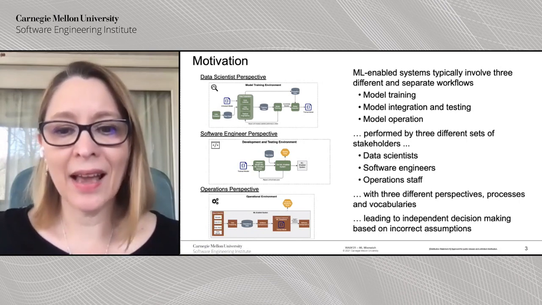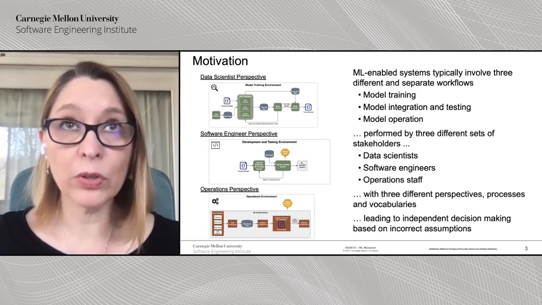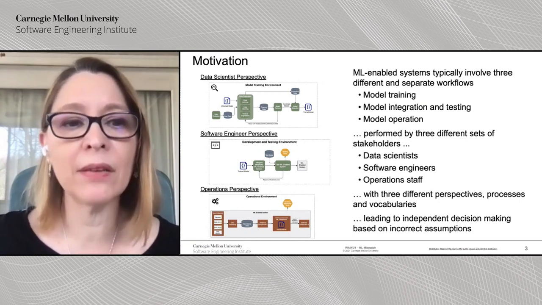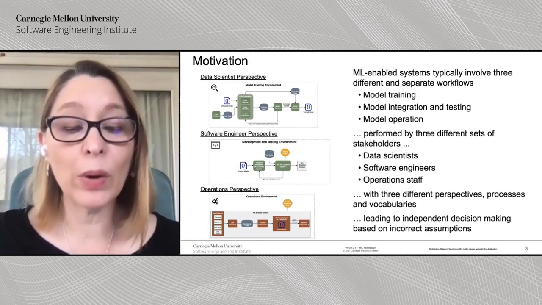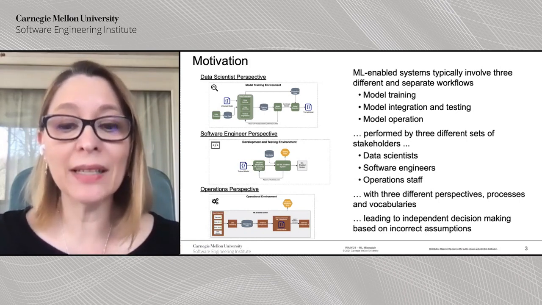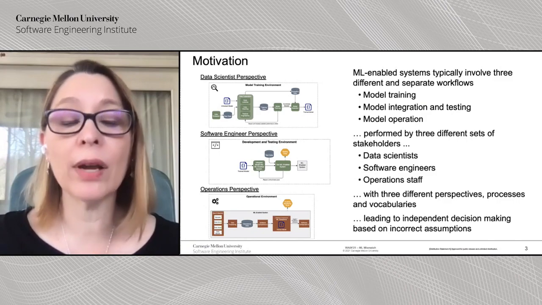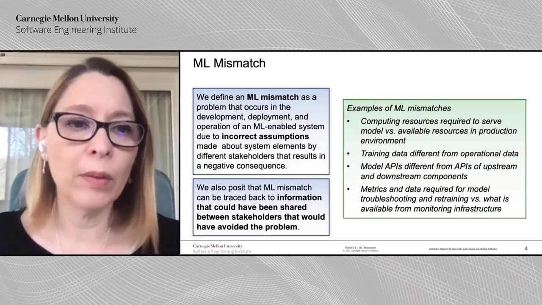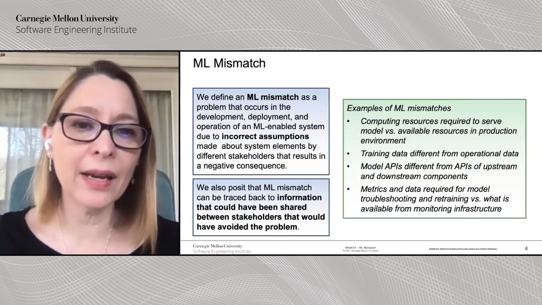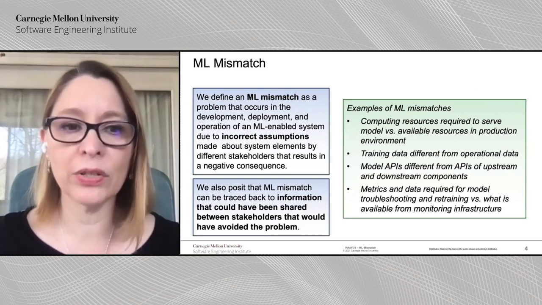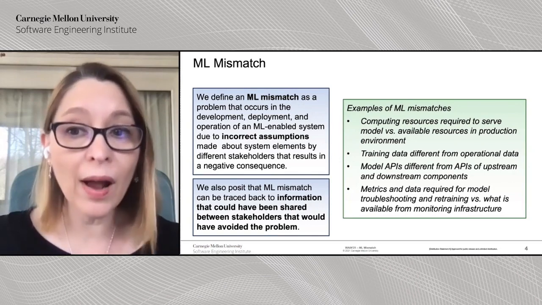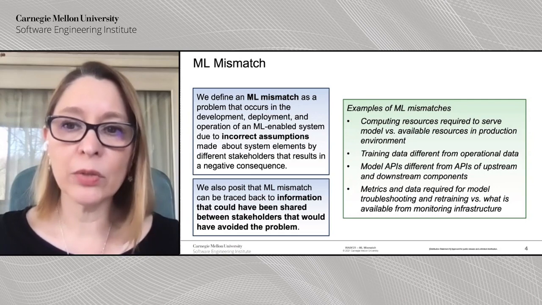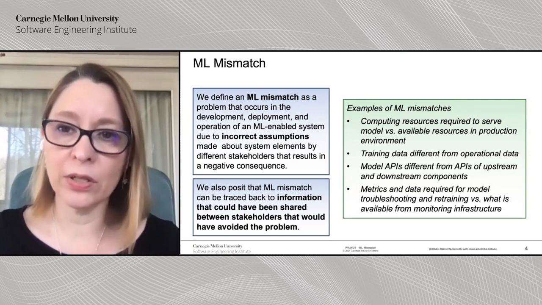What happens is that if you think about how these three groups are, they're very different. They have different perspectives, they have different processes, and sometimes they even have different vocabularies. So this can lead to independent decision-making based on incorrect assumptions about realities of the system. We call this problem ML mismatch. Therefore, we define ML mismatch as a problem that occurs in the development, deployment, or operation of an ML system that is due to incorrect assumptions that different stakeholders made about different parts of the system.